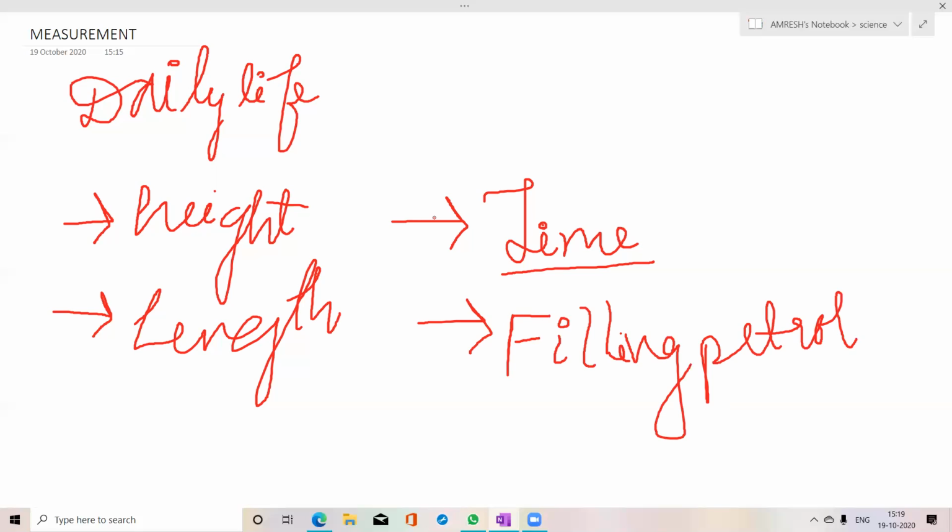And if measurement is not done properly, it will lead to confusion. And if confusion will be there, then there will be some problem. What problem? Suppose the cloth will be too little or too big, or you will be late to your school. Okay, so let's read about measurement in detail.